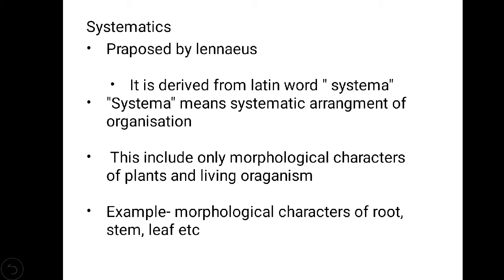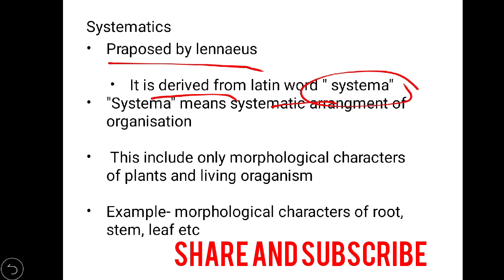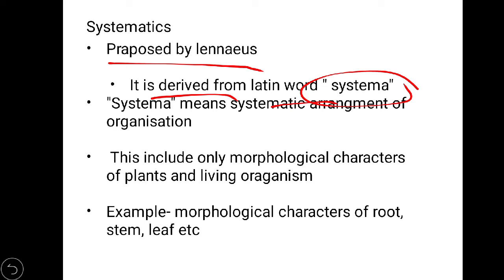The first is systematics. It was proposed by Carolus Linnaeus, and it derived from the Latin word systema. Systema means systematic arrangement of organization. You want to study a particular organization, so you have to organize them as per your comfort, because you can only study them when you arrange them. Without arrangement, we cannot study biodiversity.